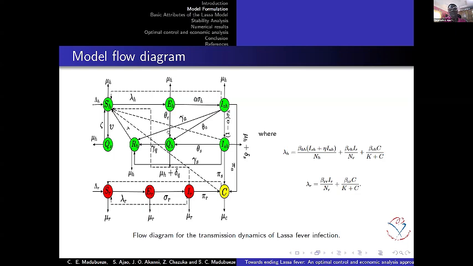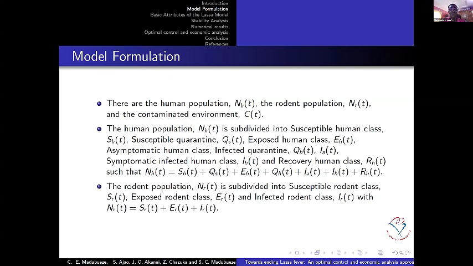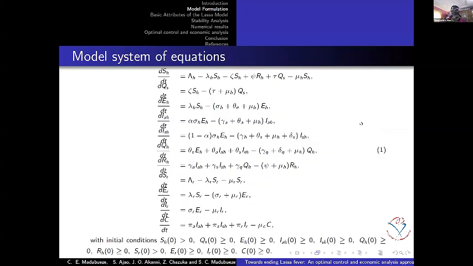So this is the model flow diagram we have. This is the model without the control. Being a system of equations we are using, of course, as I mentioned, the human population is divided into susceptible class, quarantine of susceptible people, exposed human, quarantine of infected people, asymptomatic infected, symptomatic infected, and recovery. So with this, we come up with a system of ordinary differential equations. This is what our model looks like, which we also have with the initial conditions.